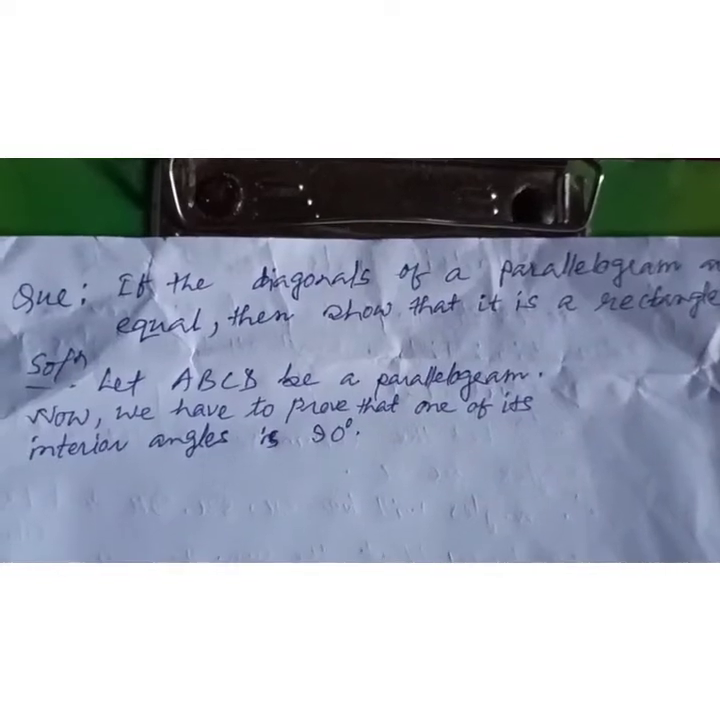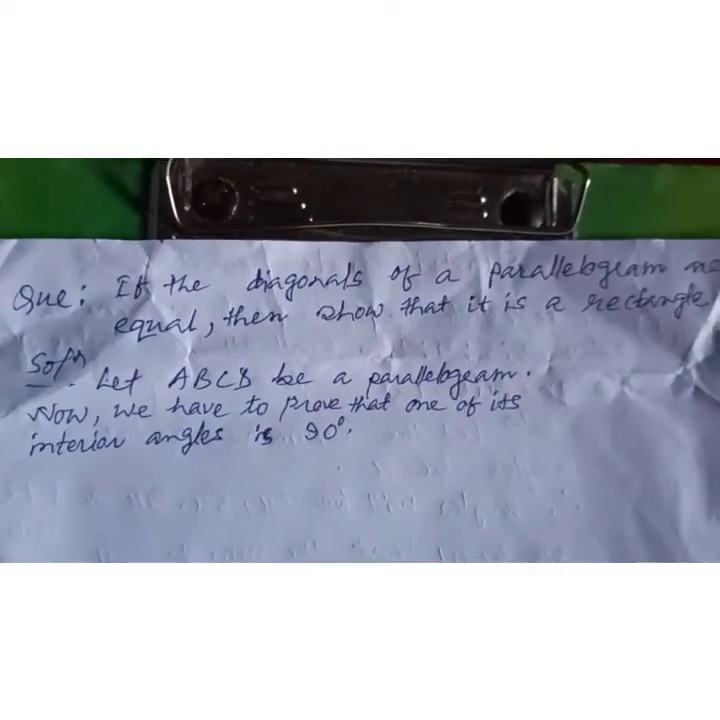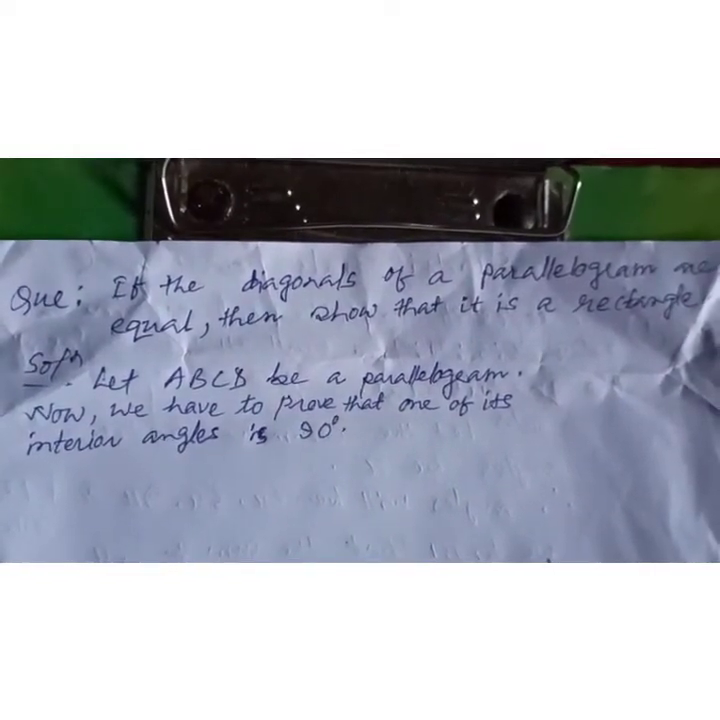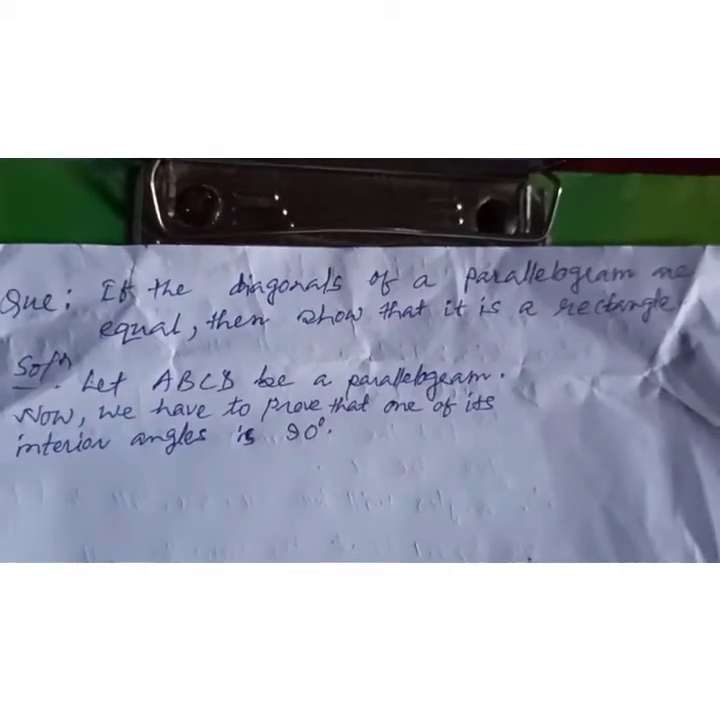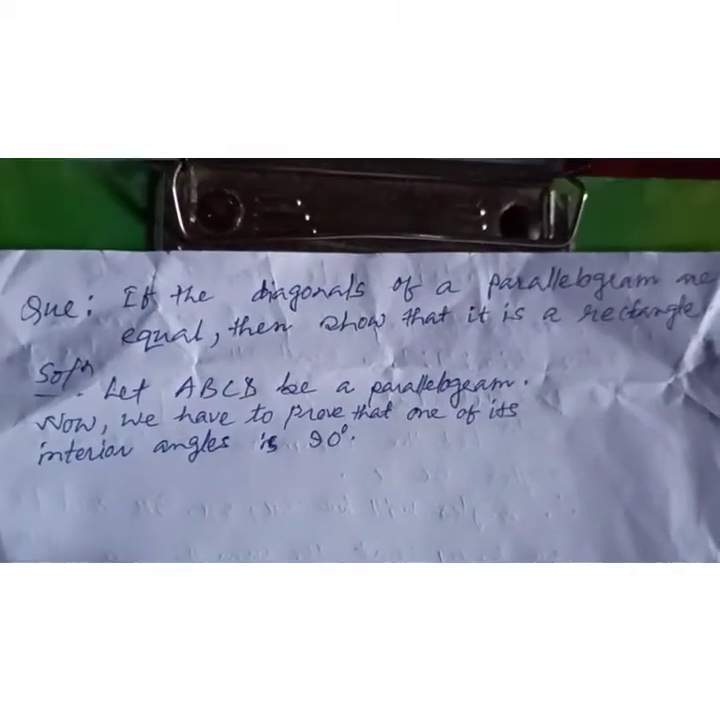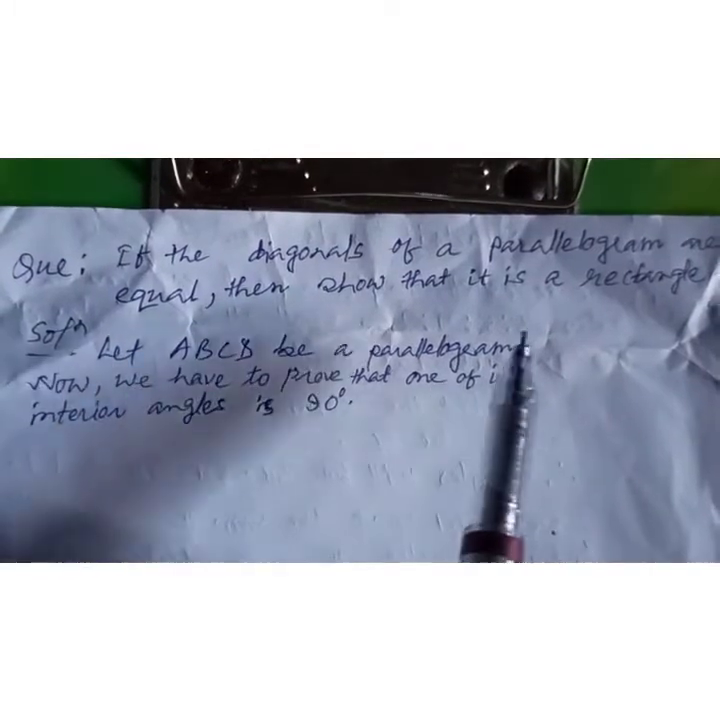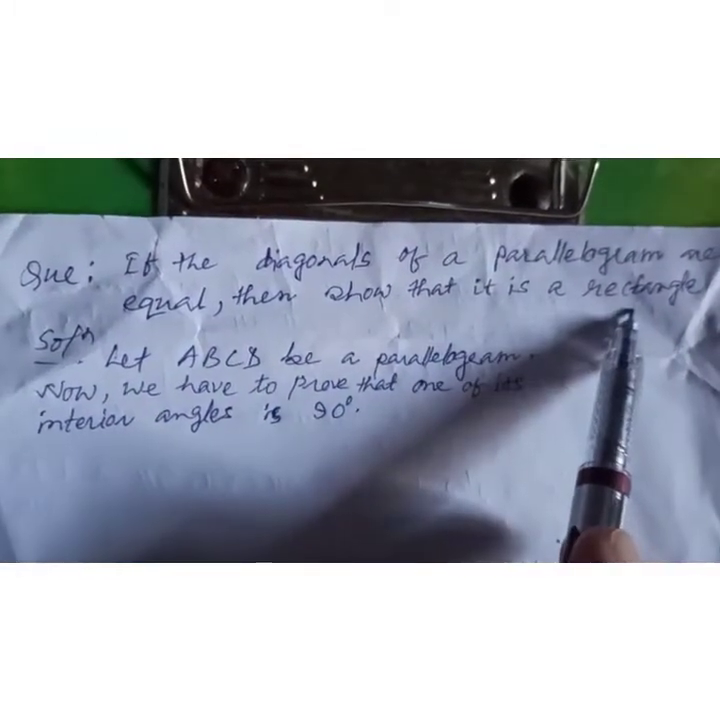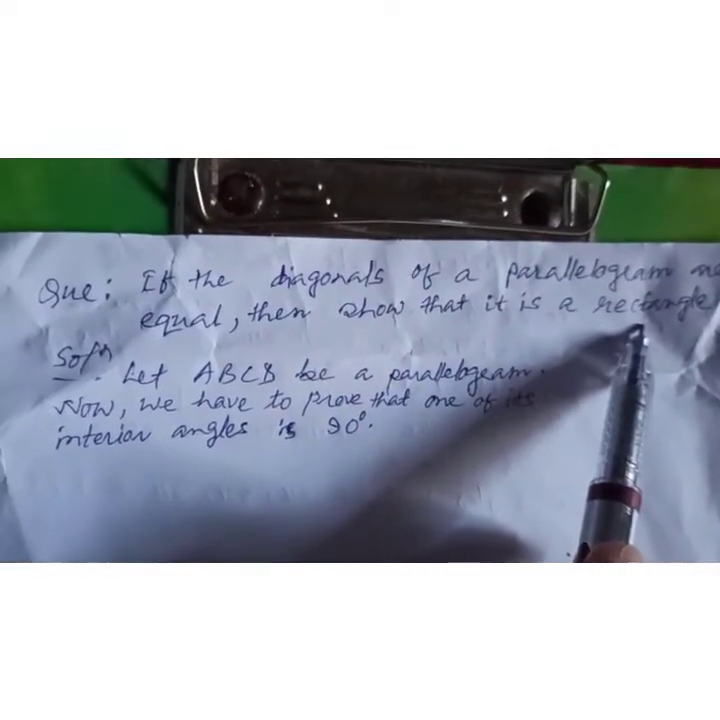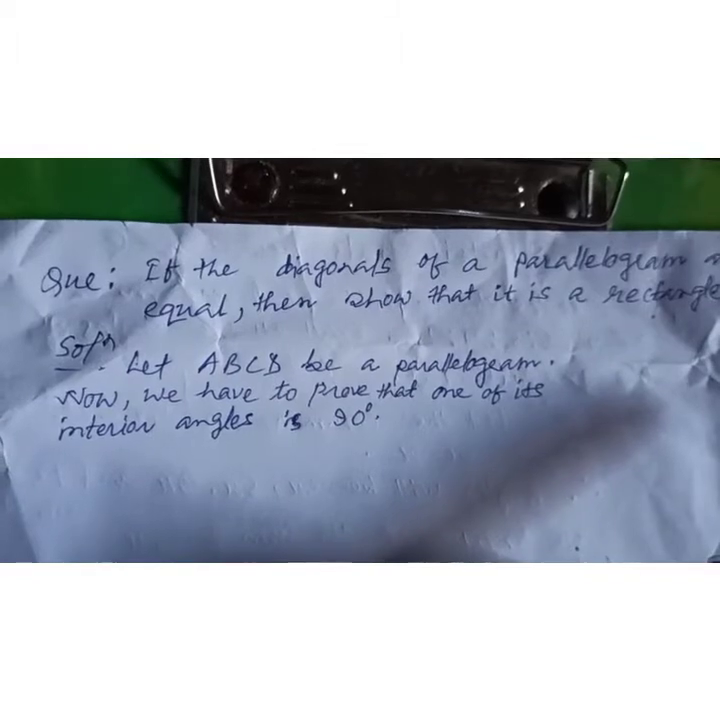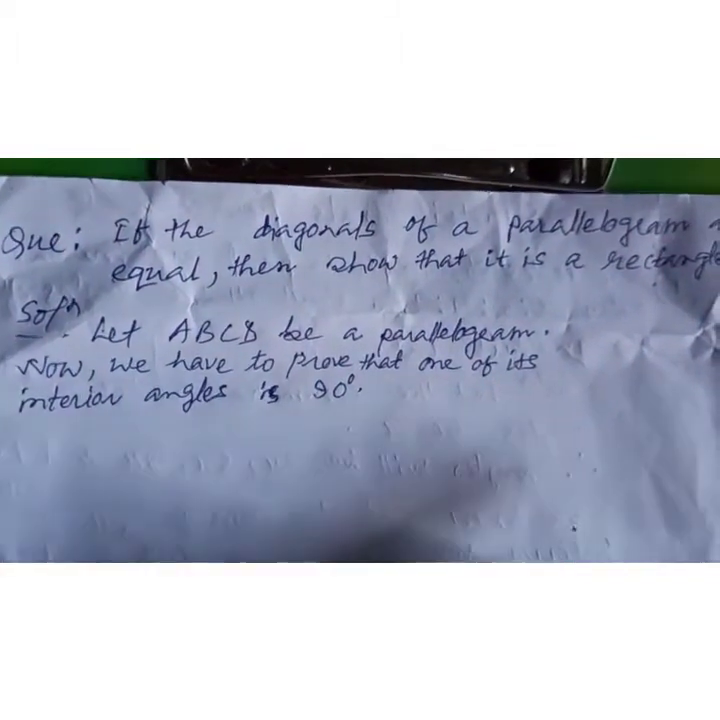Now the question is given: if the diagonals of a parallelogram are equal, then show that it is a rectangle. So we have to prove this one as a rectangle. Okay, so let ABCD be a parallelogram. Now we have to prove that one of its interior angles is 90 degrees.